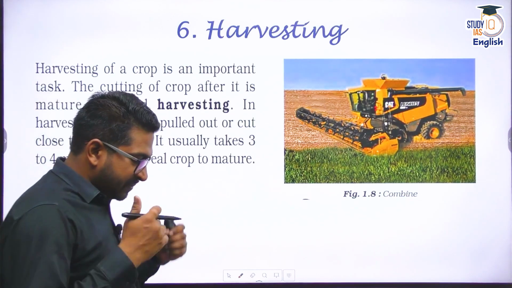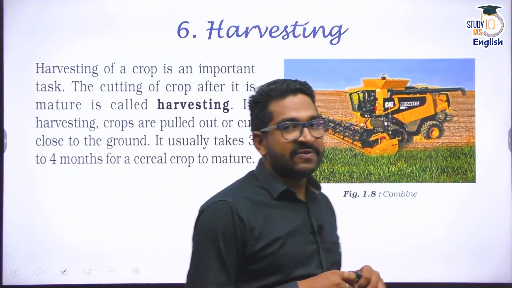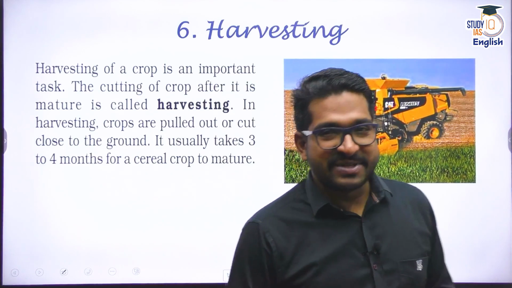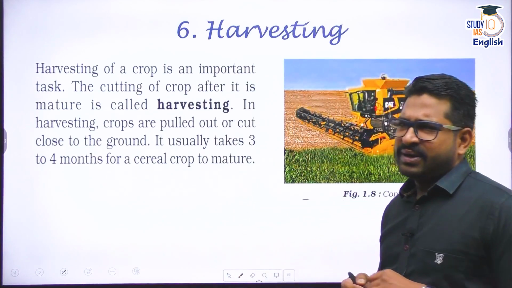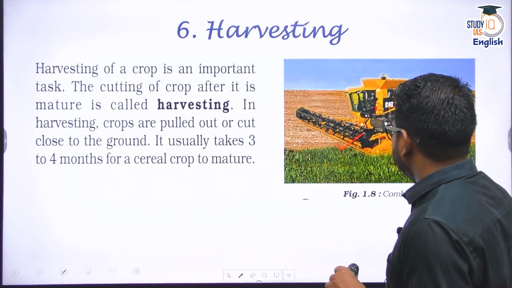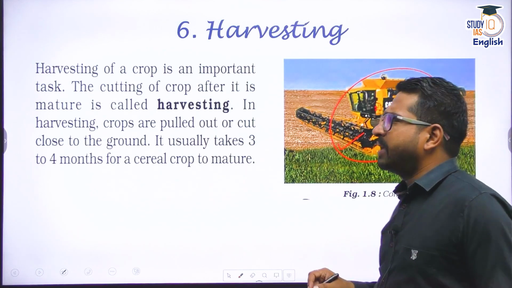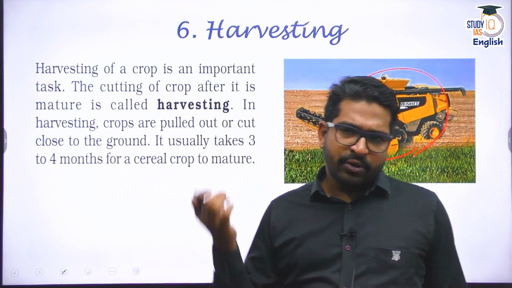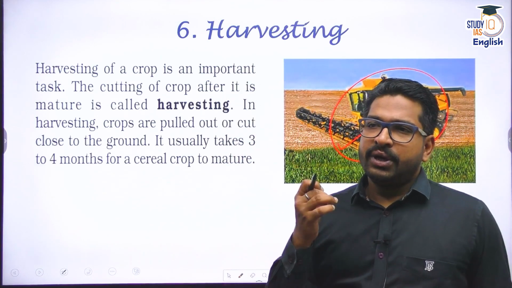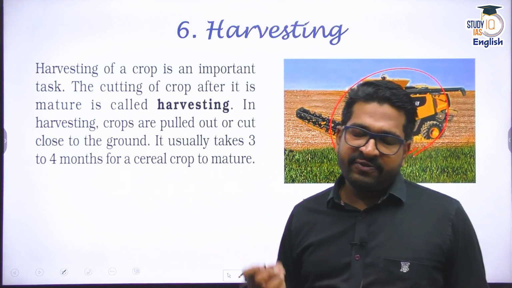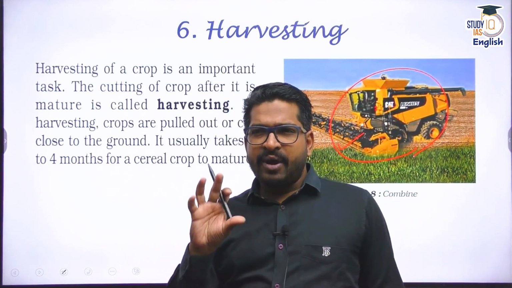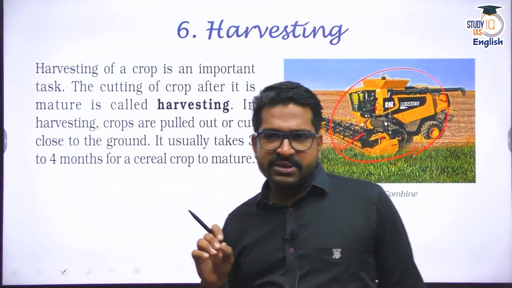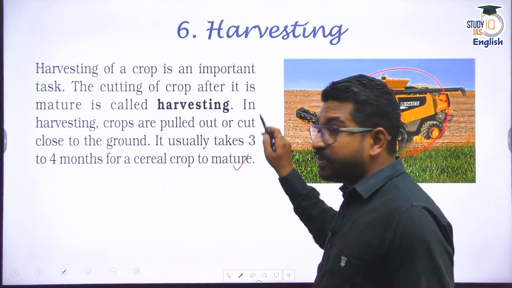All right. So we protect from the weeds. The crop is grown. What do we do eventually? We harvest it, right? Harvesting. These days, harvesters have come. Big harvesters have come. A combine harvester has come, and if it is a cereal crop, for example rice, wheat or soybean, normally from 3 to 4 or 5 months the crop would be ready. But some crops do take longer.